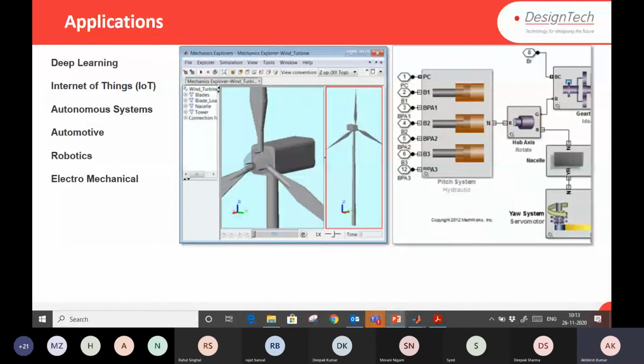Electromechanical: if you are working on mechatronics, that is also possible. We have various modules available for mechatronics. Complete electromechanical models you can design, whether you are working on renewable energy, automotive, autonomous systems, robotics, or mechatronics.